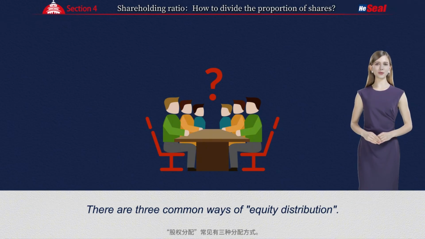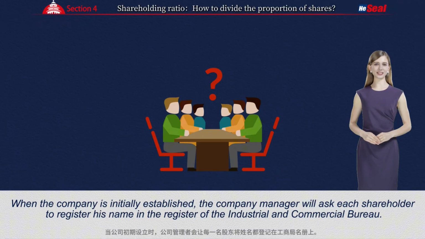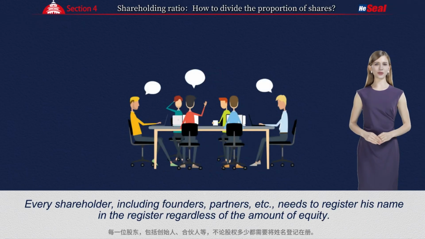There are 3 common ways of equity distribution. The first one is name registration. When the company is initially established, the company manager will ask each shareholder to register his name in the register of the Industrial and Commercial Bureau. Every shareholder, including founders, partners, etc., needs to register his name in the register regardless of the amount of equity.